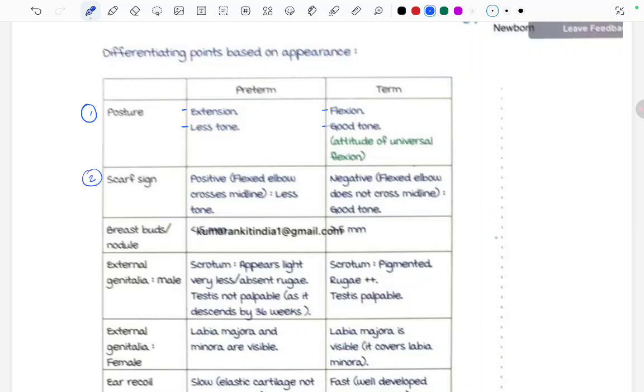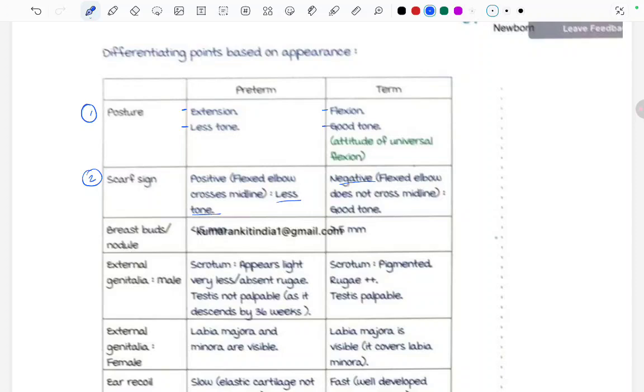Second one is the scarf sign. We call the scarf sign positive if the flexed elbow crosses the midline, meaning there is less tone, so the baby is preterm. And if the scarf sign is negative, the flexed elbow does not cross the midline, that means the tone is good.